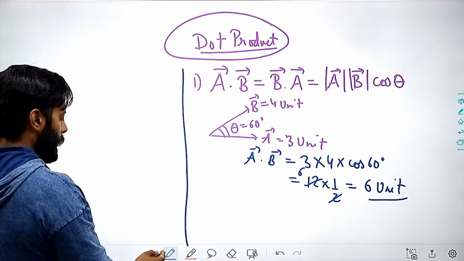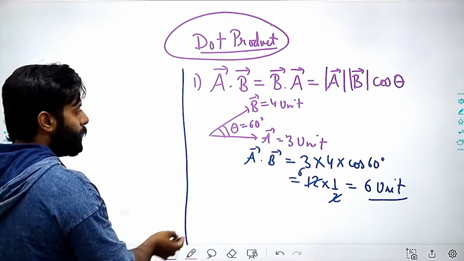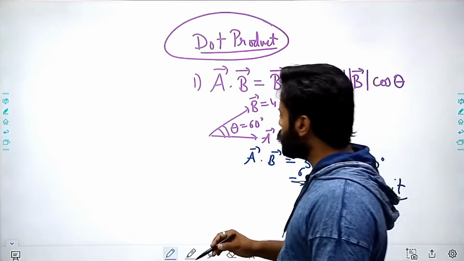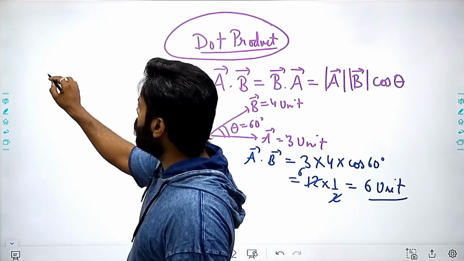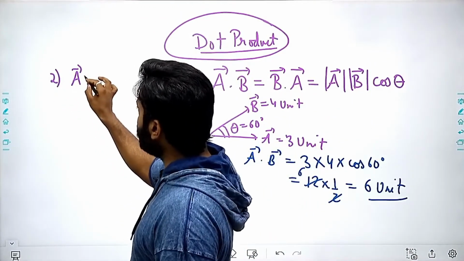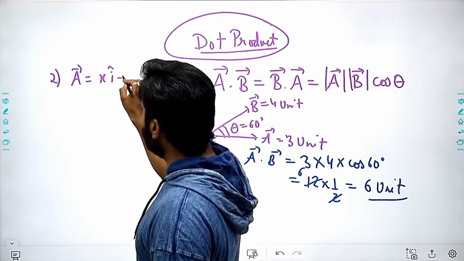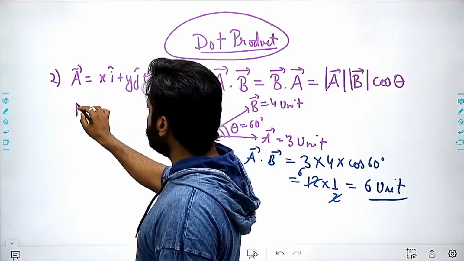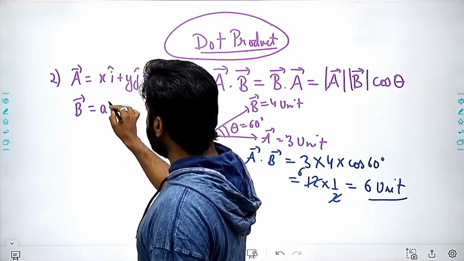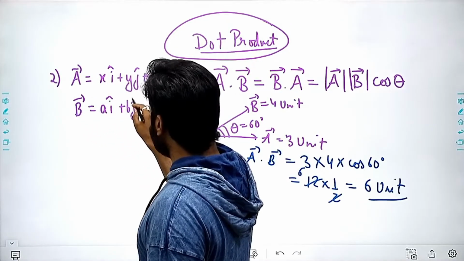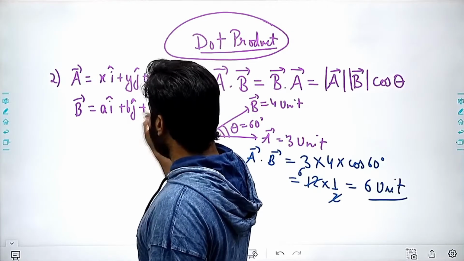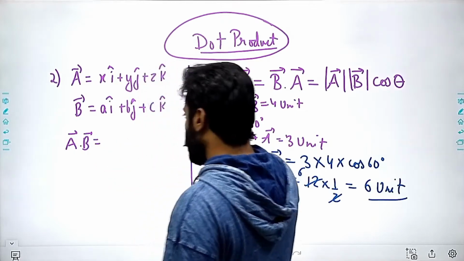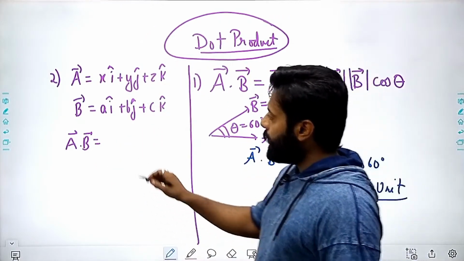Okay. And if all these things are given in the vector form, then how are we going to solve? Assuming that A vector is xi cap plus yj cap plus zk cap, and this B vector is ai cap plus bj cap plus ck cap, then A dot B will be equal to xa plus yb plus zc.